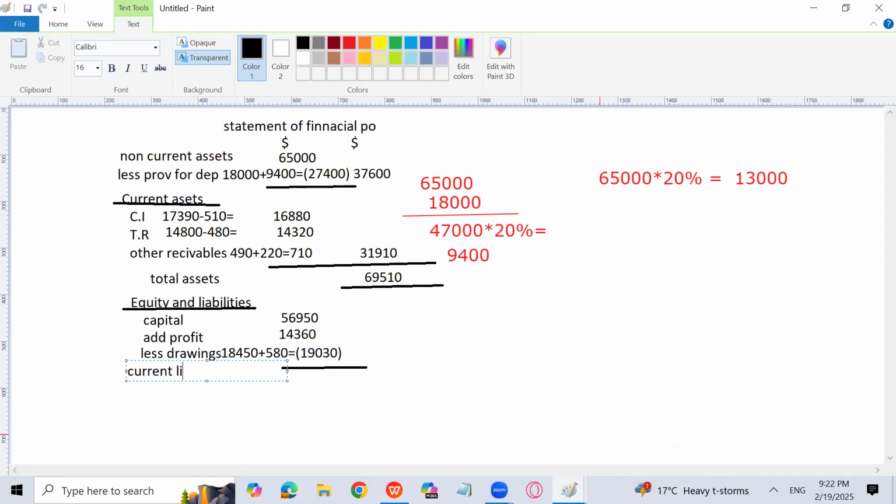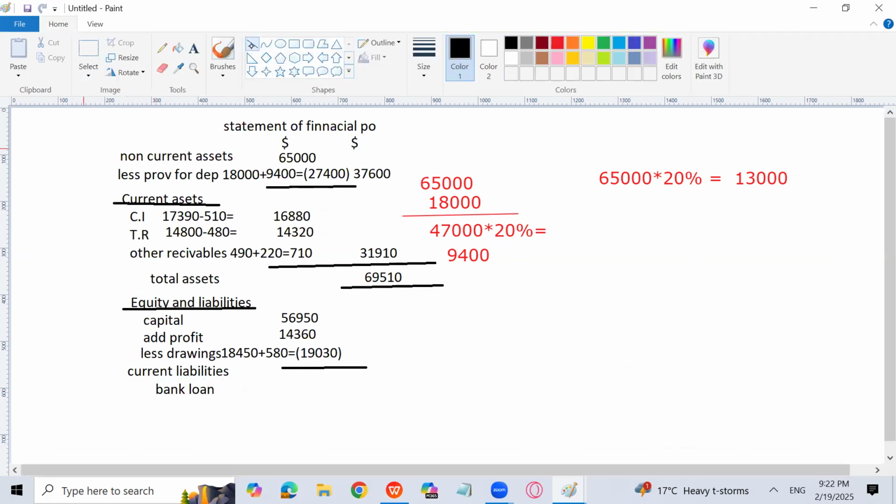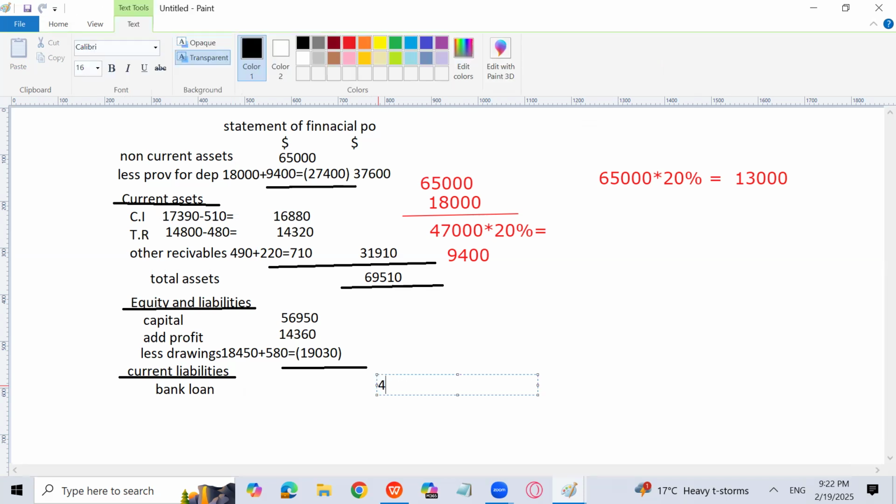So I will write the current liability section now. And in that section, although we used to write trade payables first, I'm going to write the bank loan first so that I should not miss that, or there should not be anything wrong with it. So bank loan is basically 4,900, which will come in the current liability because it is supposed to be paid in the next 3 months, less than 1 year. So what is the profit amount? If the drawings amount is correct, what is the capital at the end?